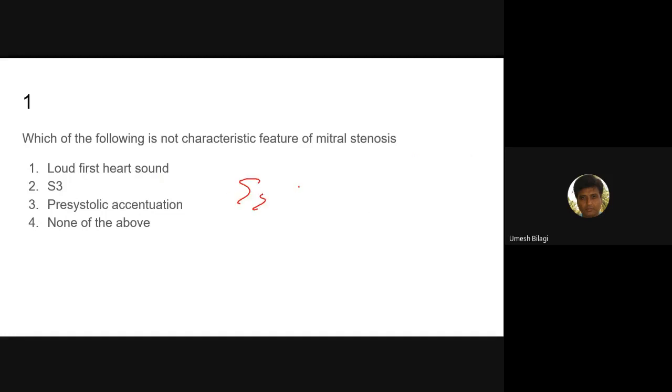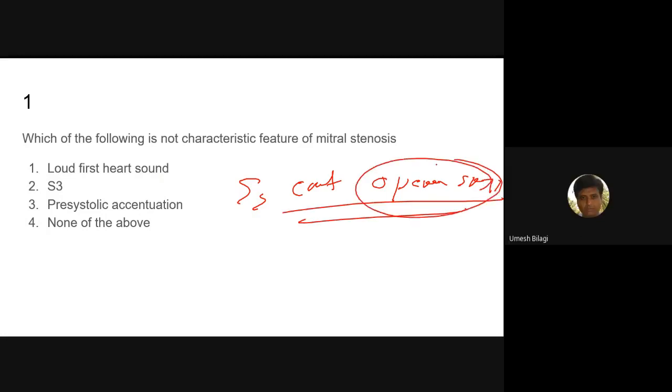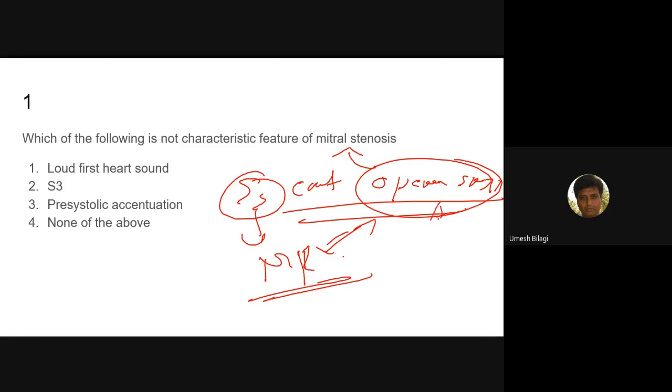S3 can be confused with the opening snap. Opening snap is a characteristic of mitral stenosis. S3 is a characteristic of mitral regurgitation. So these things you have to differentiate. Opening snap is a high pitched sound, whereas S3 is a low pitched sound. Got it?